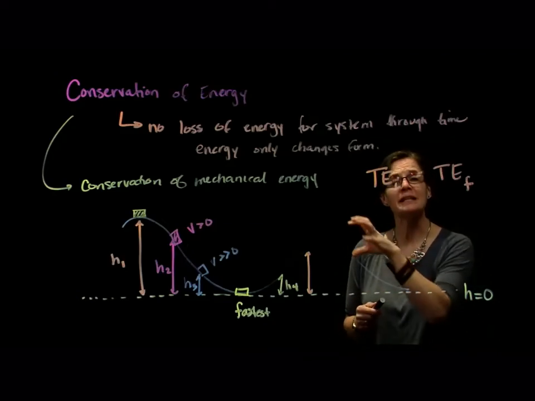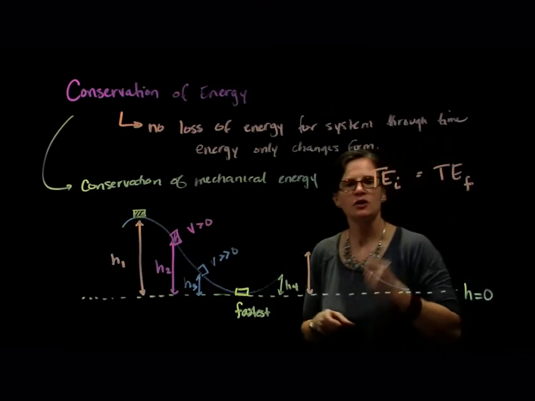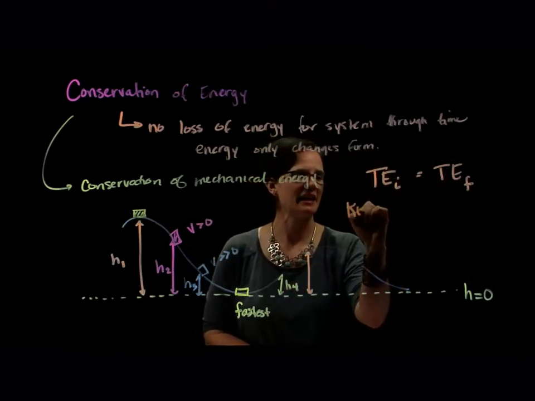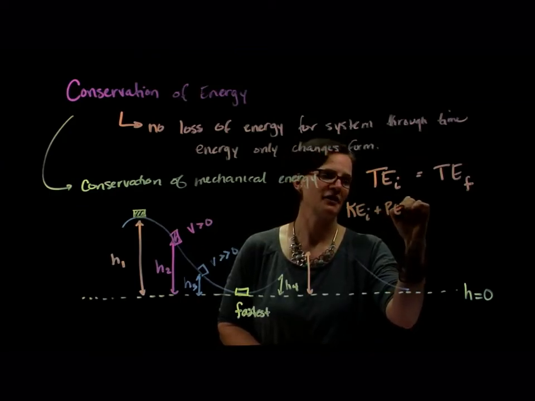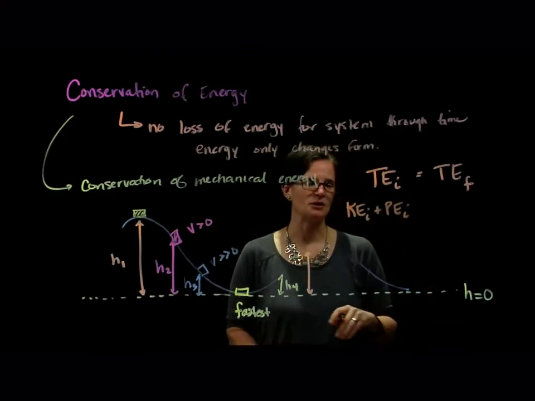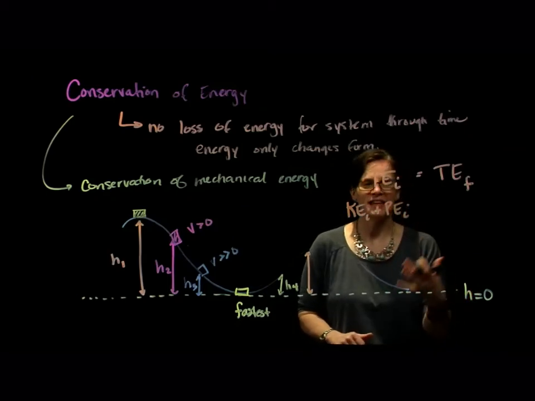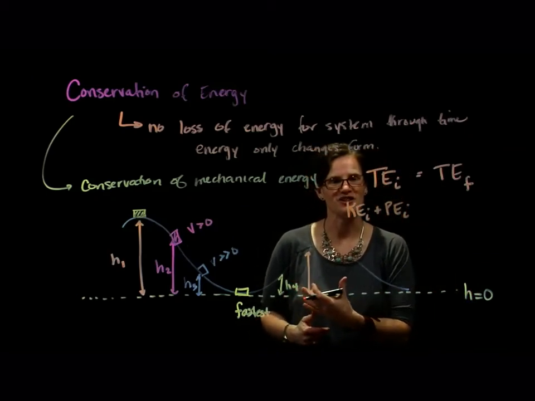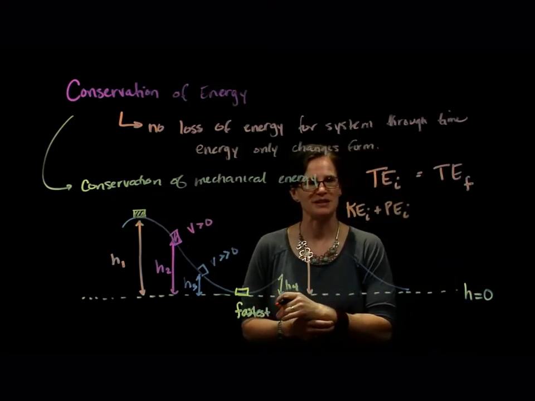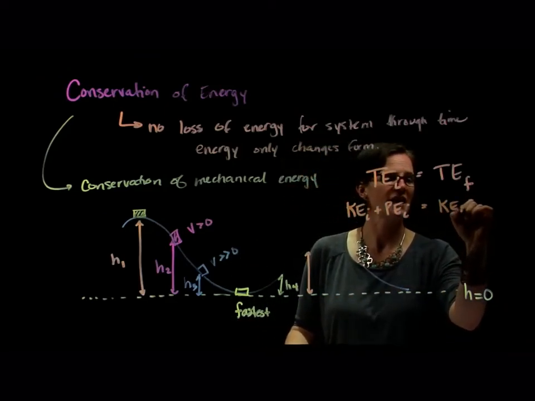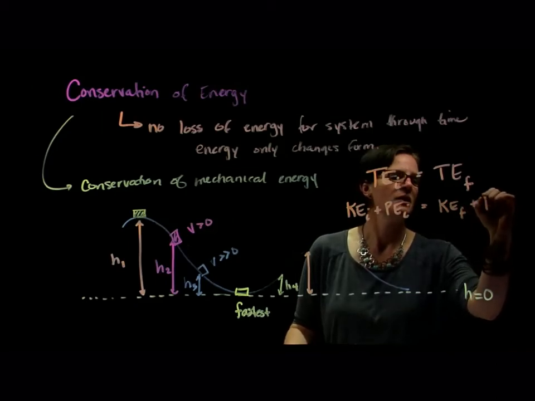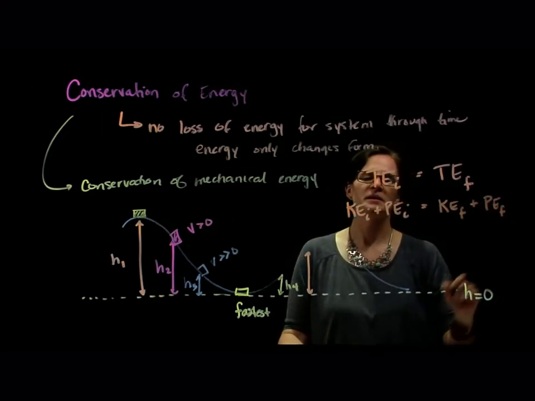Well, that total energy, that's total mechanical energy. So it's made up of our kinetic energy at the beginning plus our potential energy at the beginning. Whether you use GPE or U, the idea is that we're dealing with the mechanical energy, so gravitational potential energy in this case. And that has to equal the total energy at the end, so the final kinetic energy plus the final potential energy.